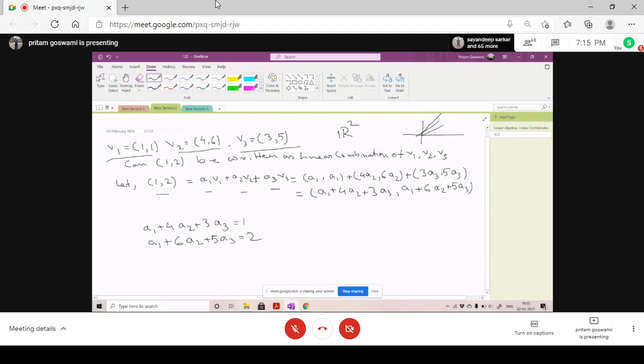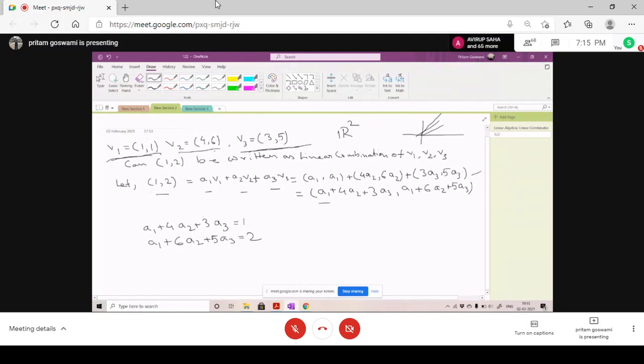Now check that A1 into V1, this scalar multiplication. Here V1 is this. So A1 V1 will be A1 comma A1. A2 V2 will be 4A2 comma 6A2, and A3 V3 will be 3A3 comma 5A3 here, and we are adding this.